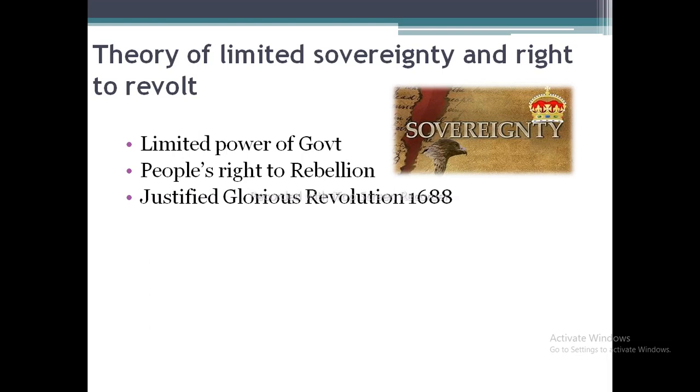Now, the structure of the government, or the building of the government, was just standing on the foundations of the consent of the people. As long as people were satisfied, the government had the power. So this was the limited power.